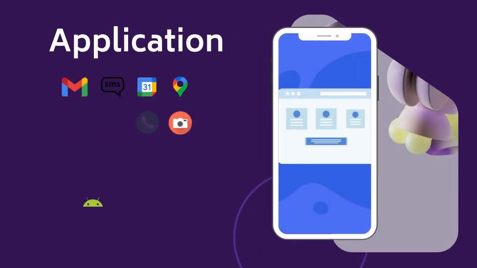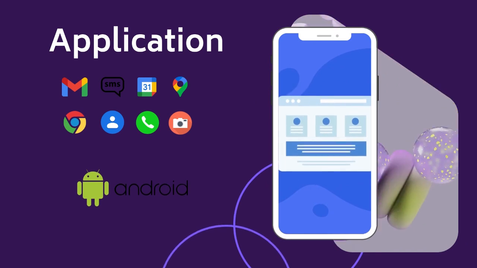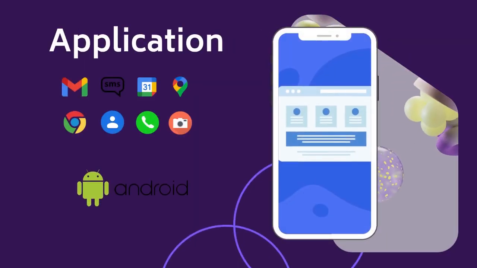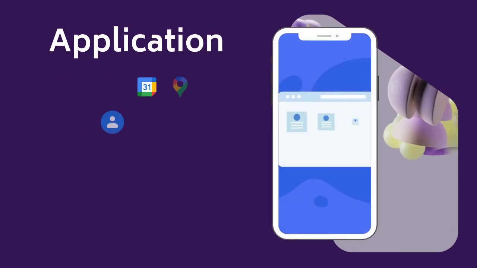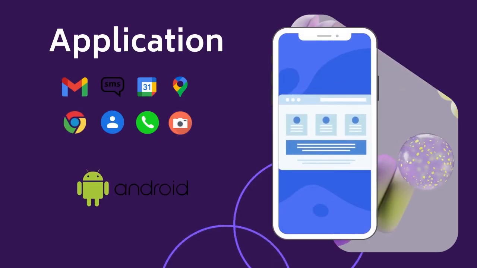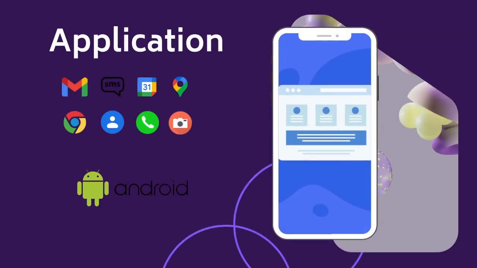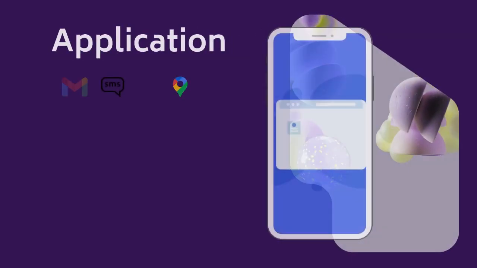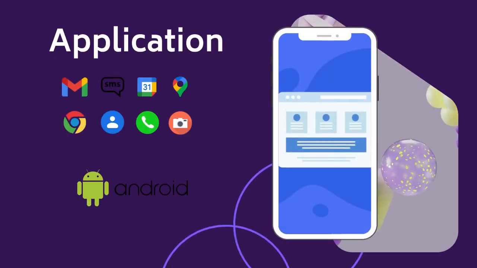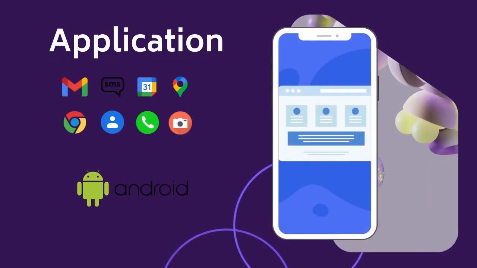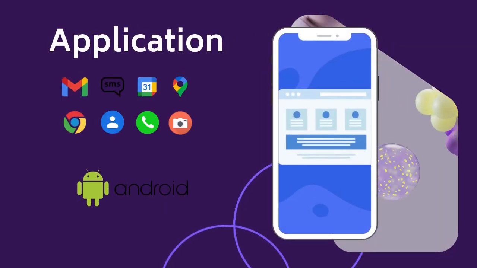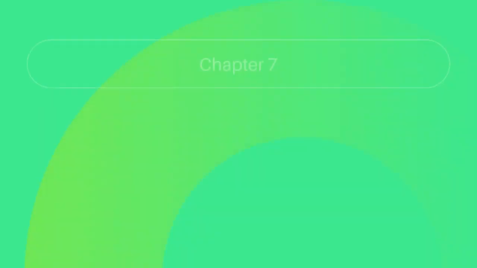In this layer, we only deal with applications, such as when we download an application and then install it to run the application. This layer contains the core applications including email clients, SMS programs, calendars, maps, browsers, contacts, and so on. All Android applications can be developed with the Java programming language.